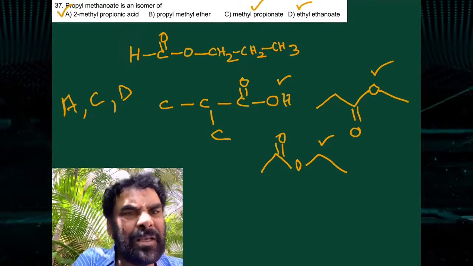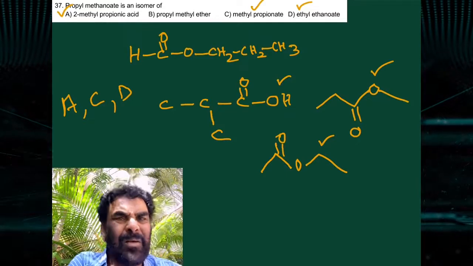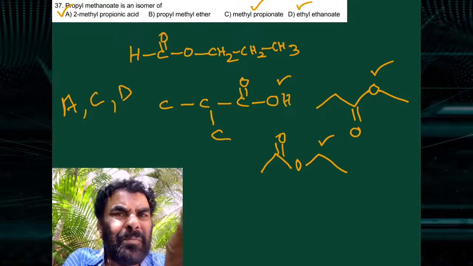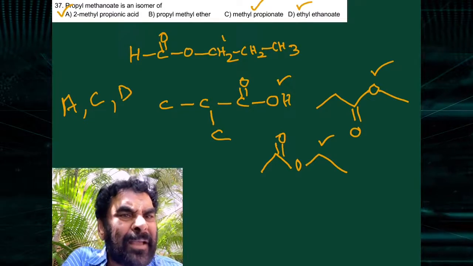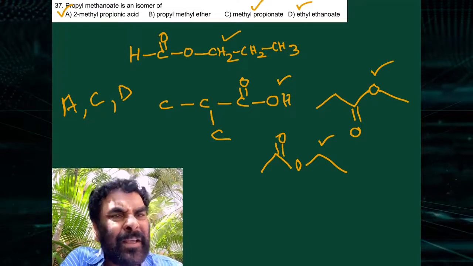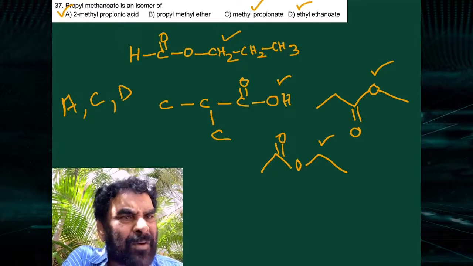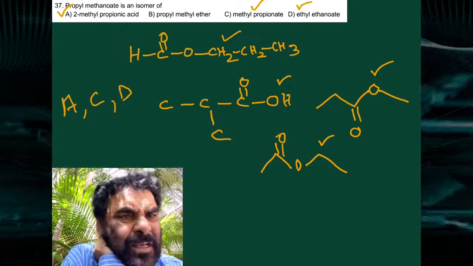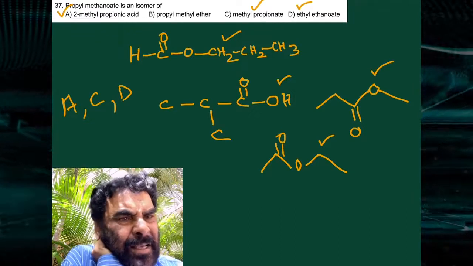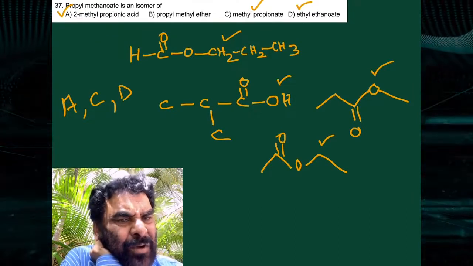Now the question: this is methyl propyl methanoate, propyl formate, a 4-carbon system with an ester group. Esters and carboxylic acids are functional isomers. 1, 2, 3, 4.